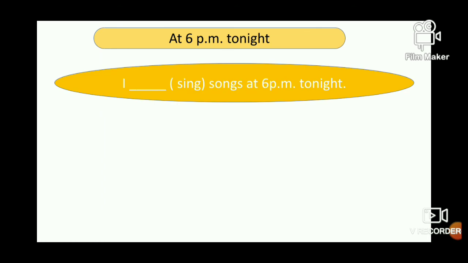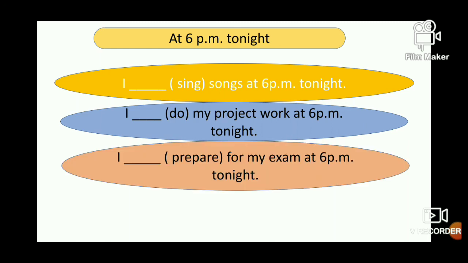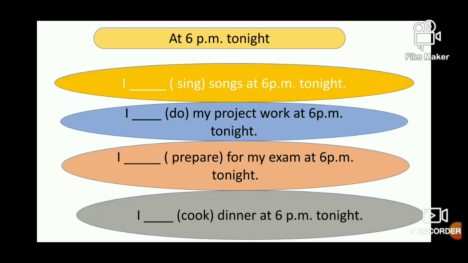At 6 p.m. tonight, what will you do? I dash songs. What word we have to use here? I will have sung songs at 6 p.m. tonight. I will have done my project at 6 p.m. tonight. I will have prepared for my exam at 6 p.m. tonight. I will have cooked dinner at 6 p.m. tonight. This is how you can write for your exams. Right, my dear students, you can try this with a time limit also, and you can learn more about these things.